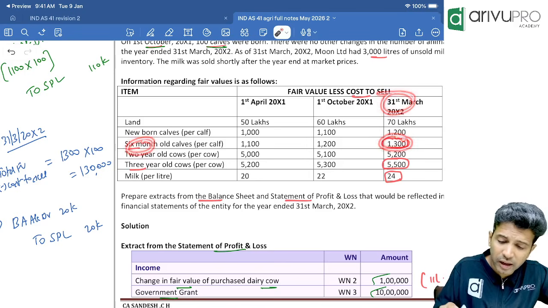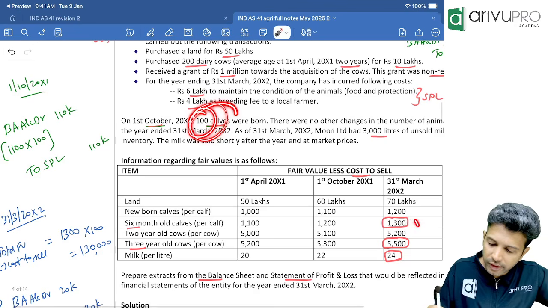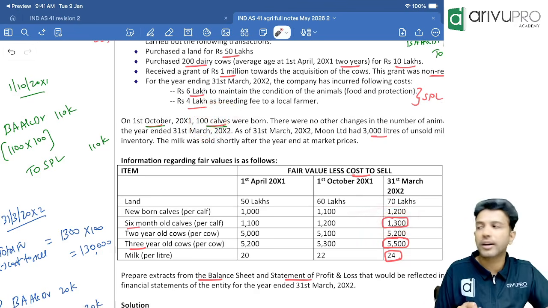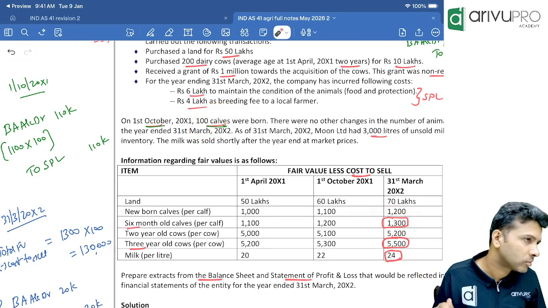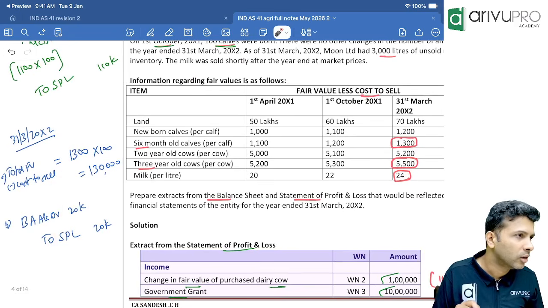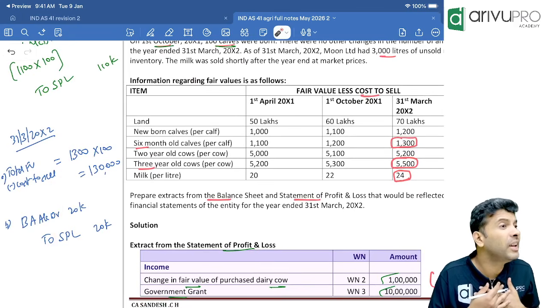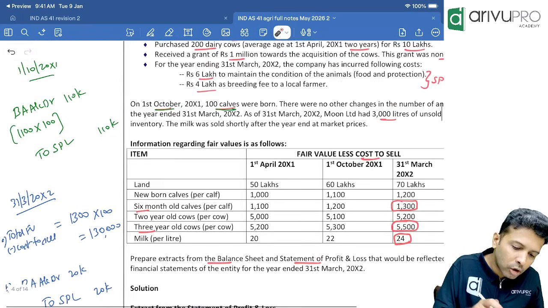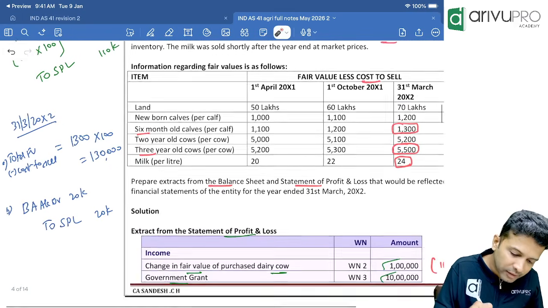We have one calf or 100 calves? So 100 into 1300 is 1,30,000. That 1,30,000 will come in P&L and in the balance sheet also. No need to put up any of this, because we did not purchase the calves. We got them as a natural process. So when they were born it is a gain, and later fair value change is also a gain.